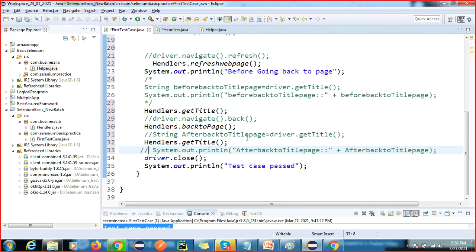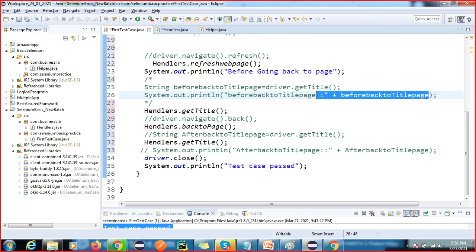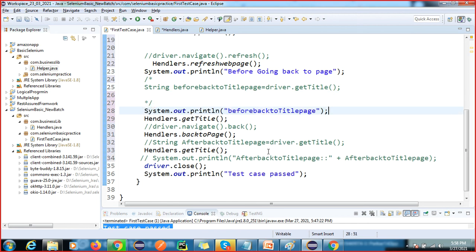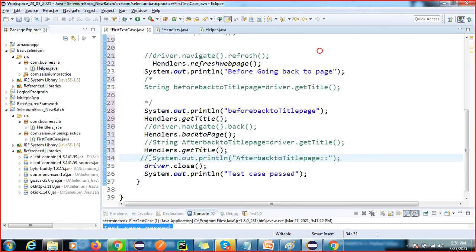Before and after, you can just write this message, because it will display the value from the title only. We can write before what title we get, and after what title we get. We are not displaying this value here, we will display it from our method. The value will be captured from our method.